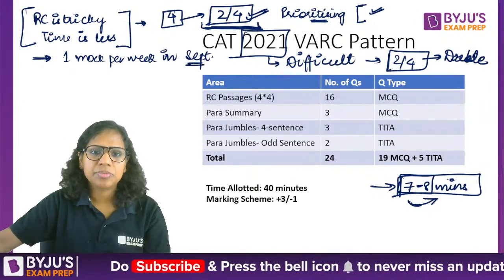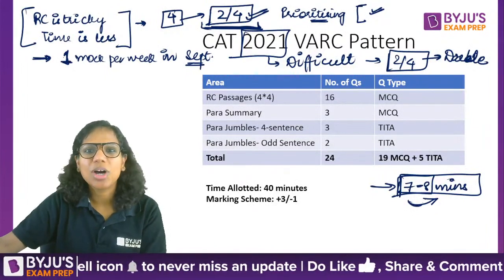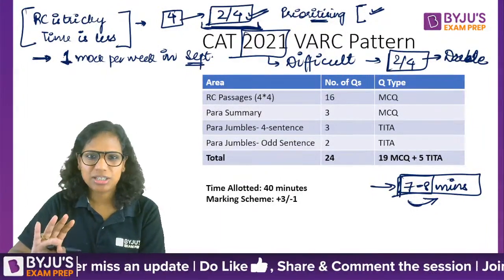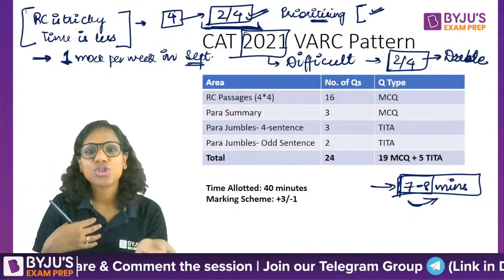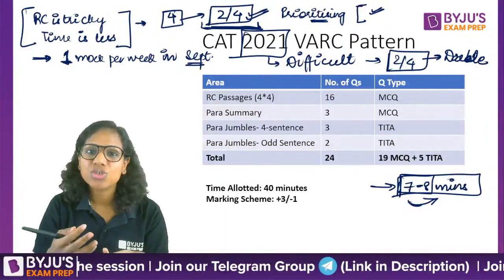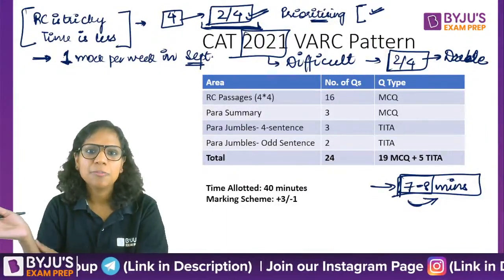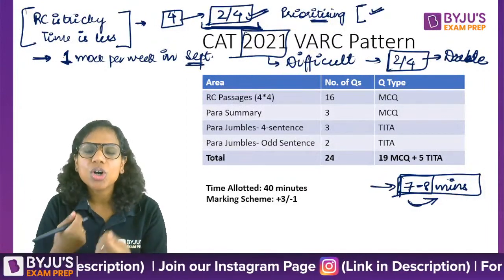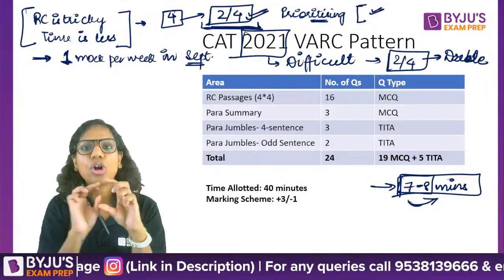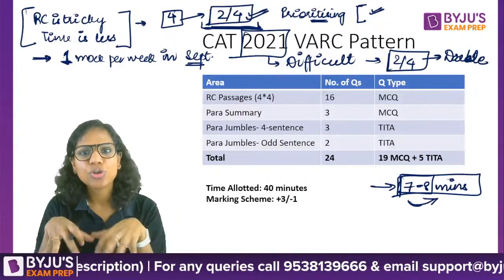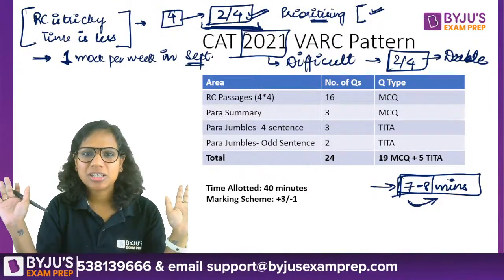Okay. Because if you decide on one mock per week, let's say even if you miss out on 1 week, at least three mocks you will have taken in September. So with these three mocks, actually you'll get to know what are your strengths, your weaknesses. You might evolve a strategy for yourself, so that these things are not left for the last 2 months. In the last 2 months, you just work on your strengths. Let's say if you feel that my weakness is not that big a weakness and I can improve on it, that's what October is meant for, right? And November is just practice, practice, practice.